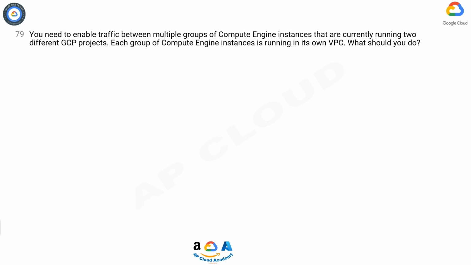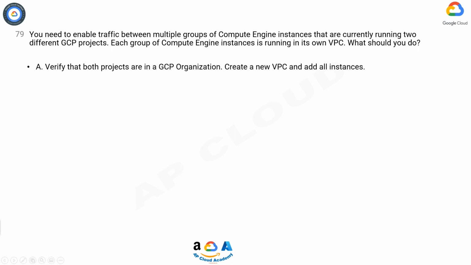You need to enable traffic between multiple groups of Compute Engine instances that are currently running in two different GCP projects. Each group of Compute Engine instances is running in its own VPC. What should you do?